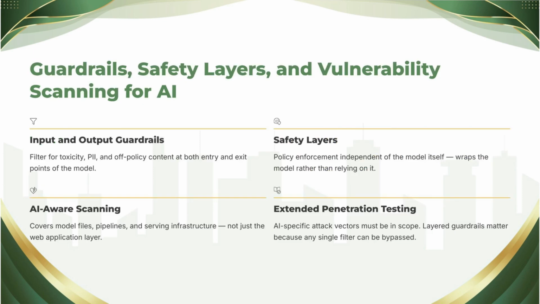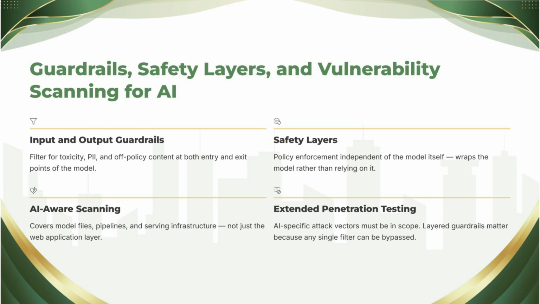Today we build the protective architecture around the model. Guardrails, safety layers, and vulnerability scanning adapted for machine learning. Think of this as the defense in depth lesson, because the honest premise of everything we've studied is that the model itself cannot be fully trusted, so we wrap it.